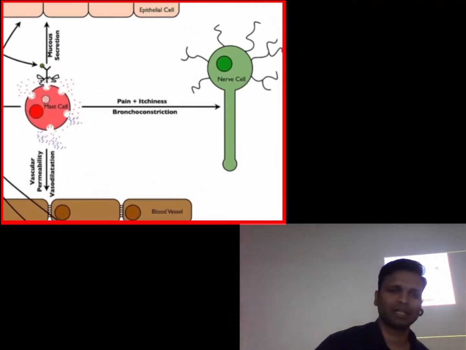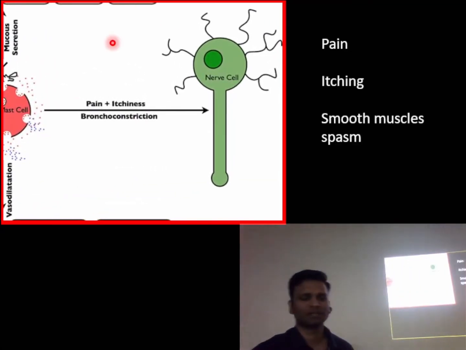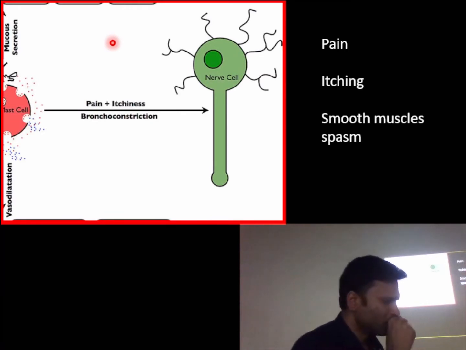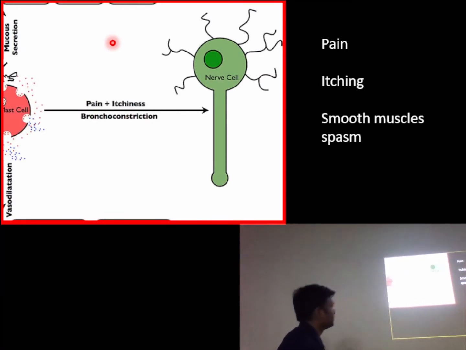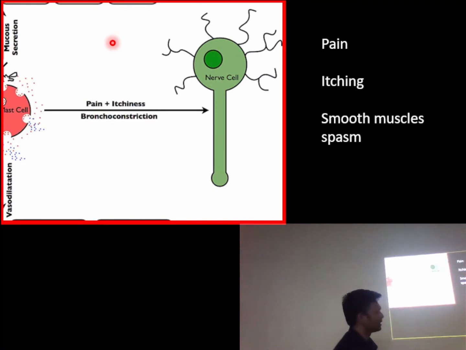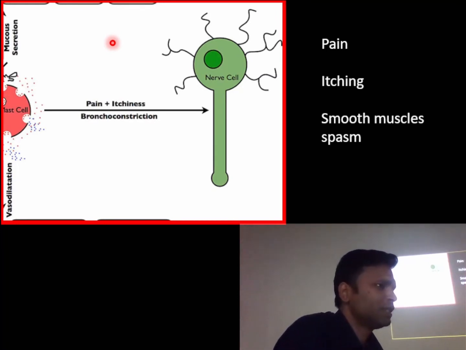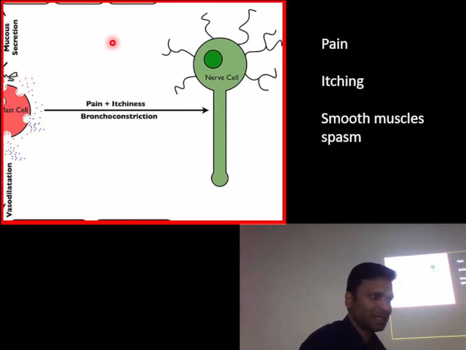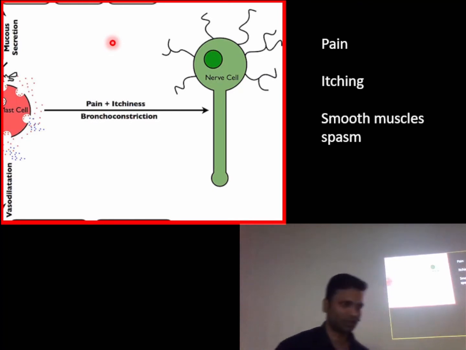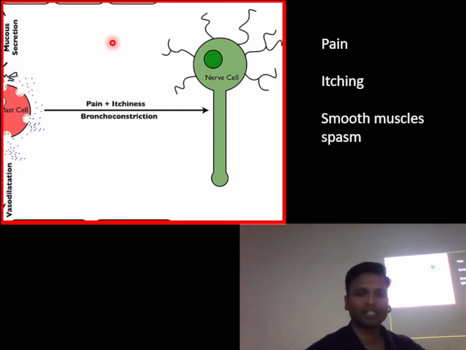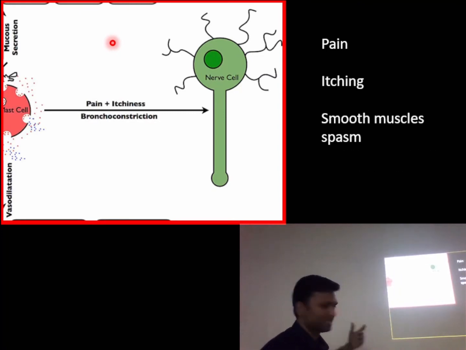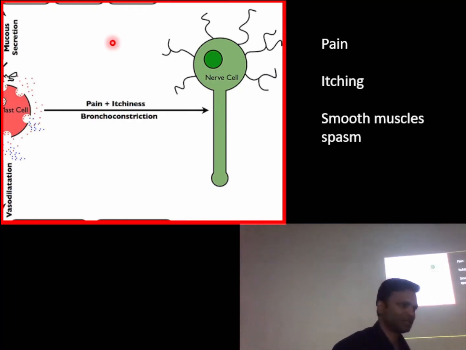So first is the effect of these mediators on the nerve cell. The symptoms that we see because of this effect are pain, itching, also called urticaria, and then sudden spasm of smooth muscles. Now we find these smooth muscles in the GIT and bronchioles of the lungs. Suppose the spasm occurs in the GIT, where we have some food content जो भी खाया है पिया है.